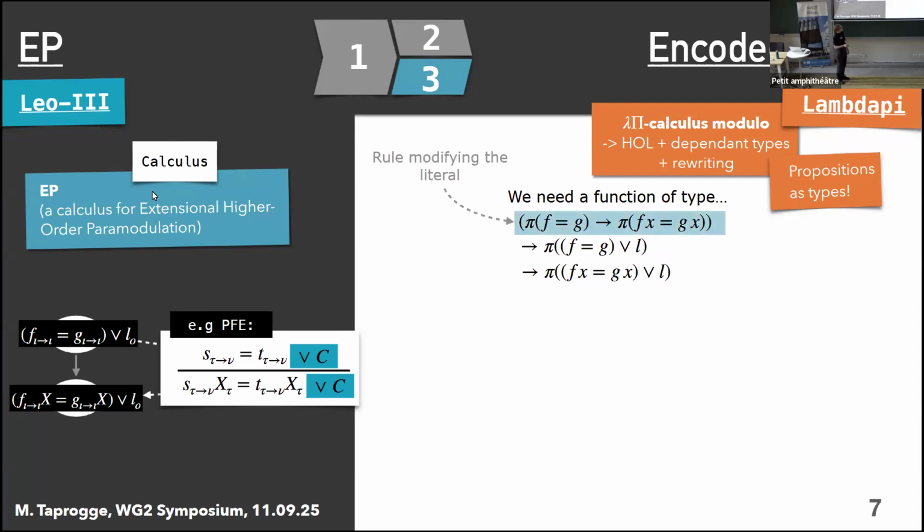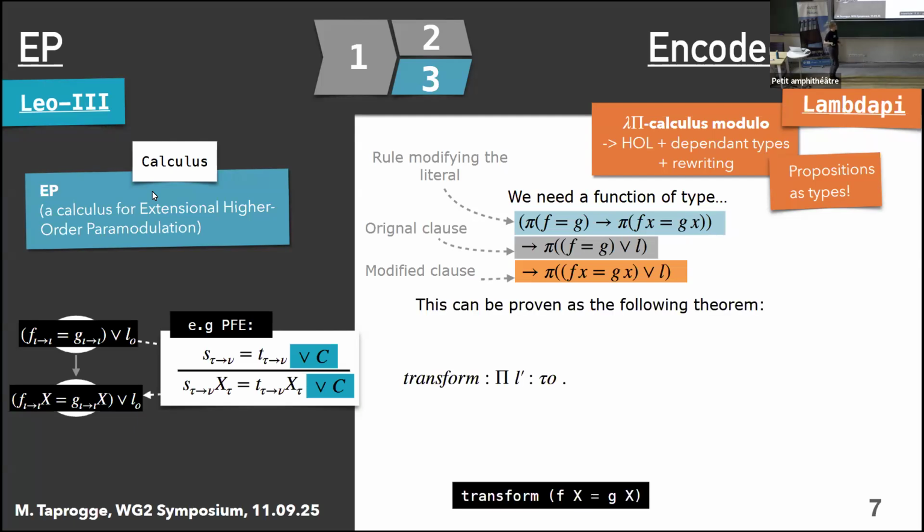And the idea that we're following here is that basically we would like to have a function that takes as a first argument the rule that actually justifies the modification of an individual literal. As a second argument, it takes the original clause, which includes the literal we're trying to modify. And then what we get is the clause that we're actually trying to prove, where we have modified the literal. So that's the idea, and that's the kind of theorem that we would like to have. And we have proven that as a general theorem, which we call transform.